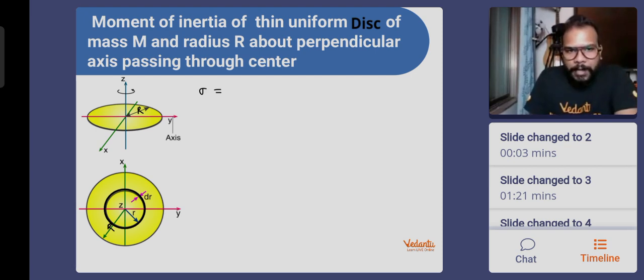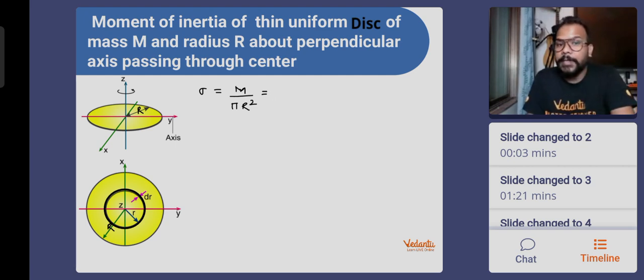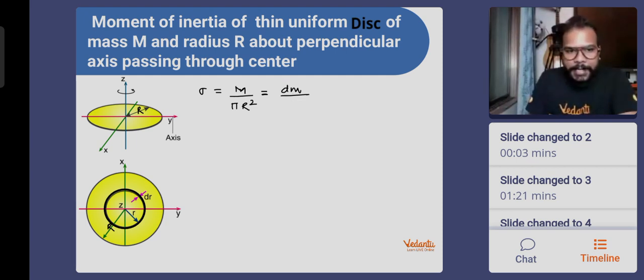So now you see, if I write sigma, the surface mass density, which is mass of the disk divided by its area, that is pi R square. I gave you guys an explanation on this also. Those who do not remember this, I gave you an explanation. The area of the ring is written as its circumference. First of all, I'll write down its mass to be dm. This mass is dm. Its area, how will you write the area? You will say the circumference, which is 2 pi r, multiplied by the thickness, that is dr.